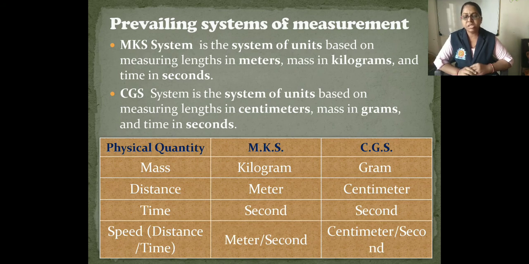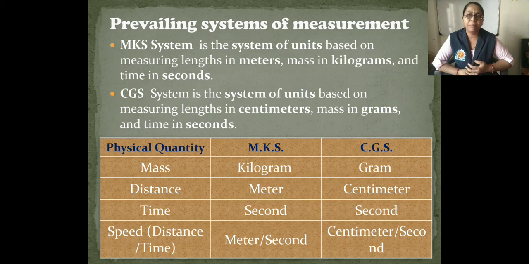In MKS system of measurement, distance, mass and time are accepted as the fundamental quantities. These three quantities are used to measure all other quantities. So here are given mass, distance, time, speed as the physical quantities, and what are the units in the MKS and CGS systems. For mass, in MKS system the kilogram, and in CGS system, gram is the unit. Then for distance, meter, centimeter. For the physical quantity time, second and second.